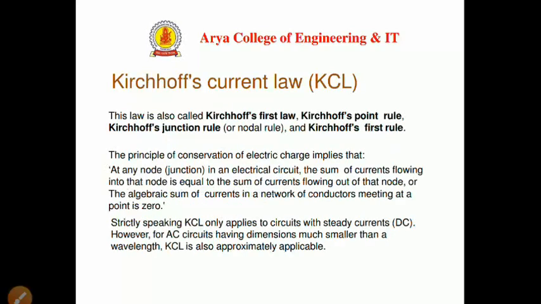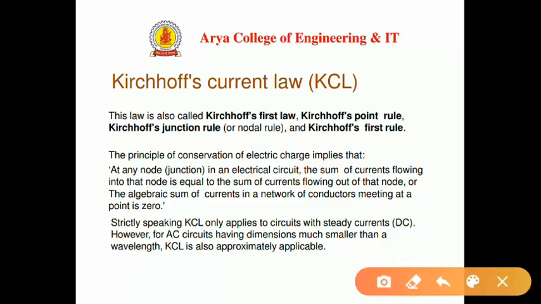So we start with the KCL. This law is also called Kirchhoff's first law, Kirchhoff's point rule, or Kirchhoff's junction rule. So there are a lot of names for KCL. The principle of conservation of electric charge implies that at any node in an electrical circuit, the sum of currents flowing into the node is equal to the sum of currents flowing out of that node, or we can say the algebraic sum of currents in a network of conductors meeting at a point is 0. Clear?